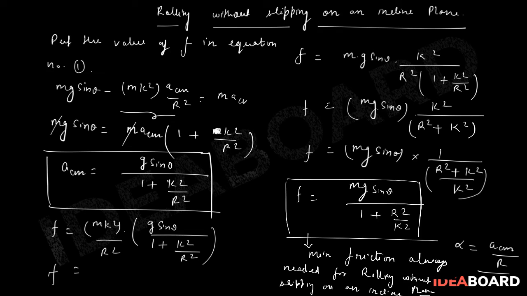That means now you might be thinking that there can be a confusion if I ask you to remember both of these. So I would suggest you to remember only this: a_CM is equal to g sin theta upon 1 plus k square upon r square, because if you remember this formula, then friction force easily can be calculated.